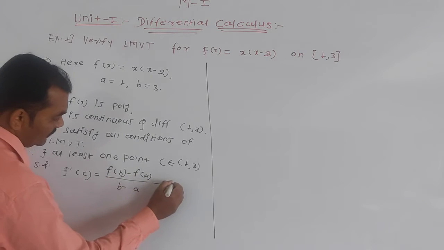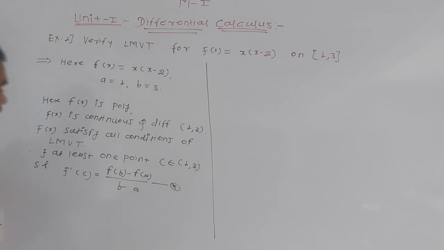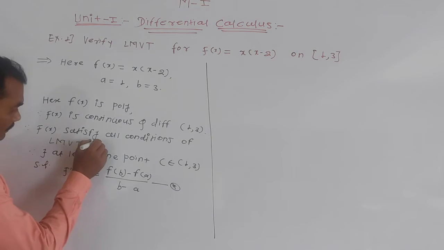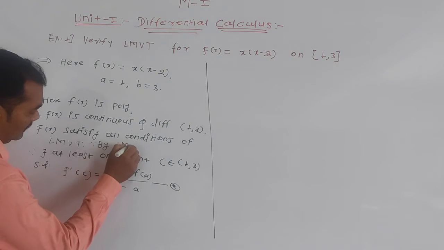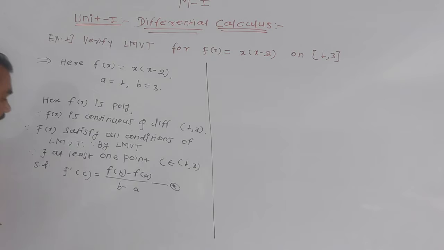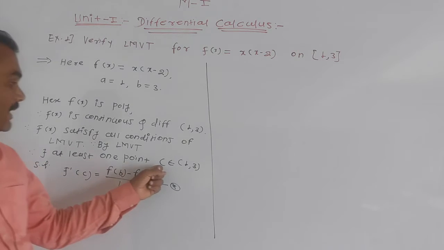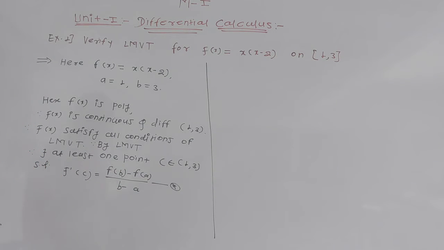Suppose this is your equation star. This is the statement of LMVT, correct? Since f of x satisfies the conditions of LMVT, therefore by LMVT there exists at least one point c belonging to 1 comma 3 such that f dash of c is equal to f of b minus f of a divided by b minus a.